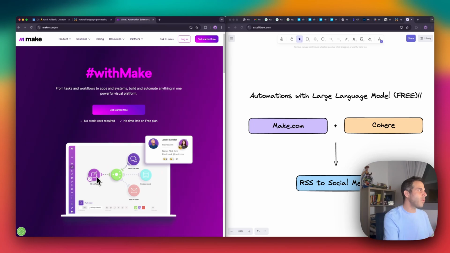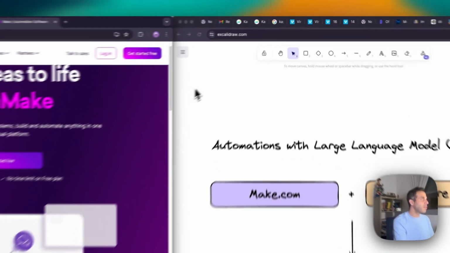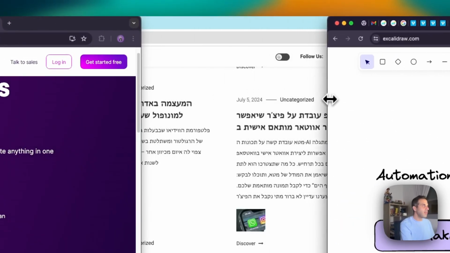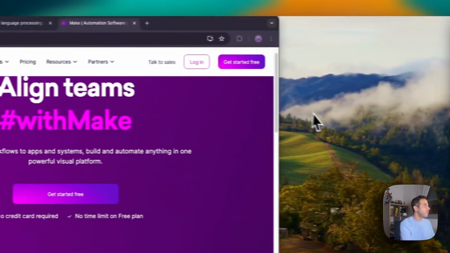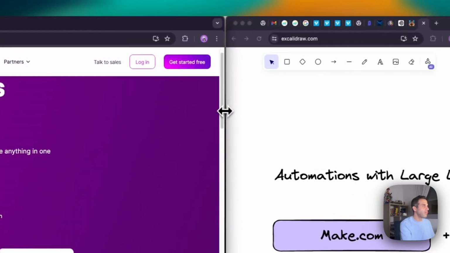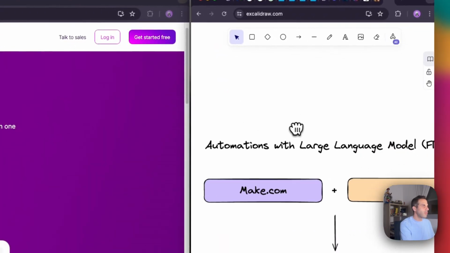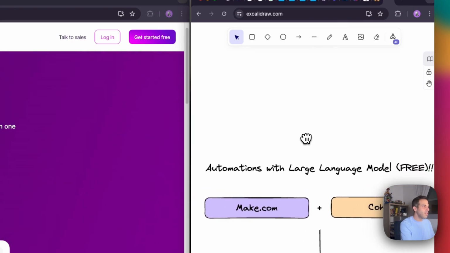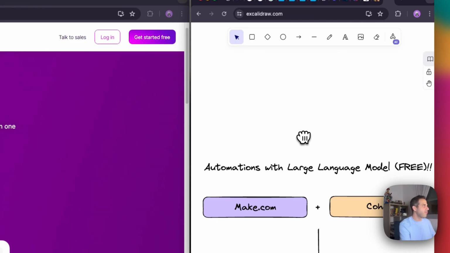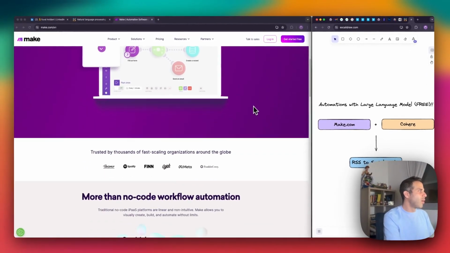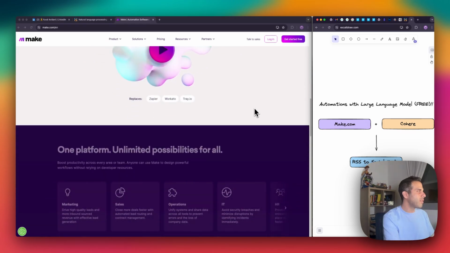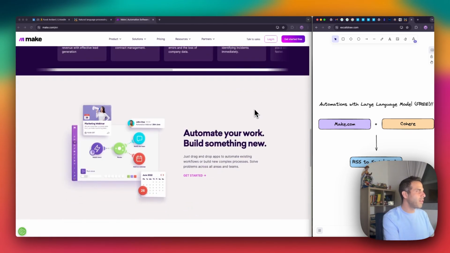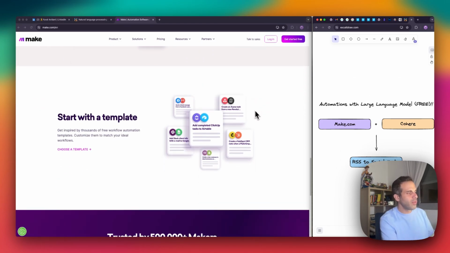And I'll explain what this means in a second. But first of all, just let me increase the size of the browser for a second so it'll be easier for all of us. And we can also keep the flow of this session, so we always have the agenda in front of our eyes.